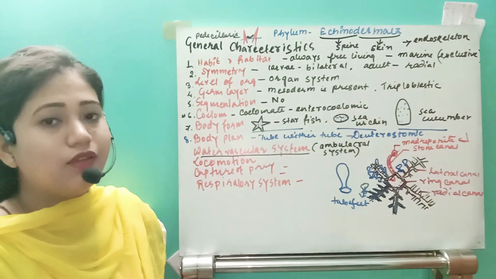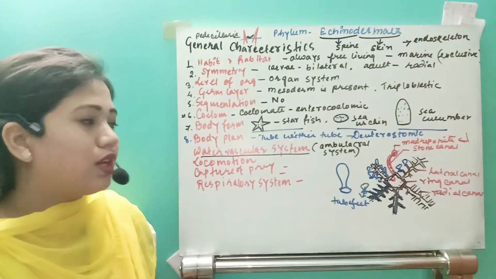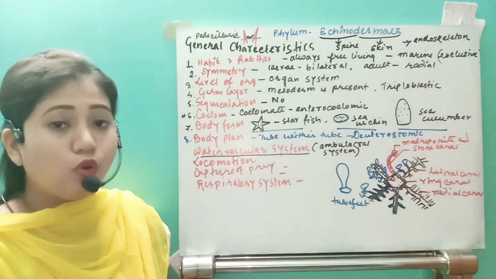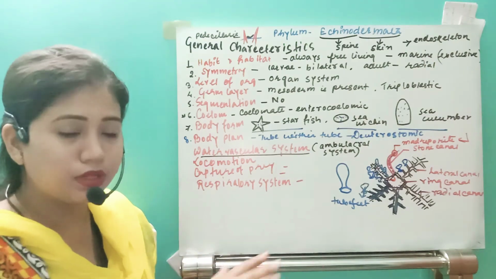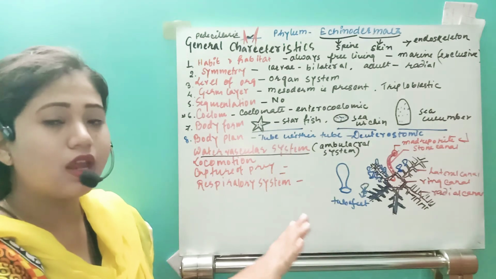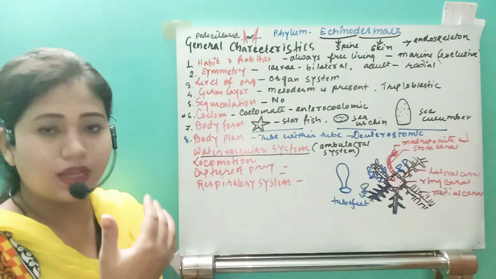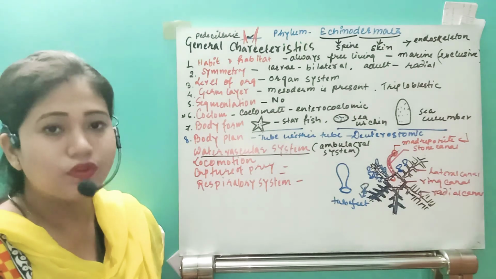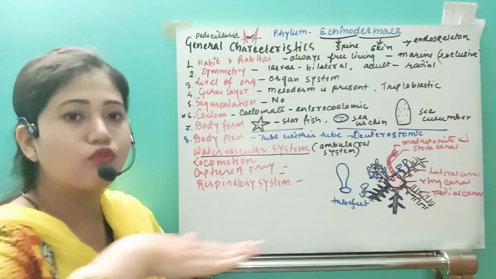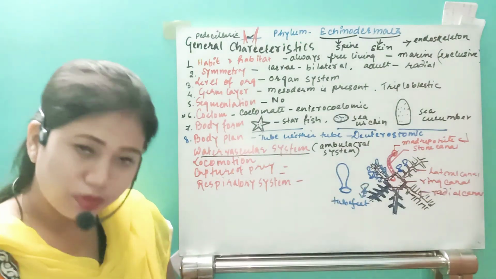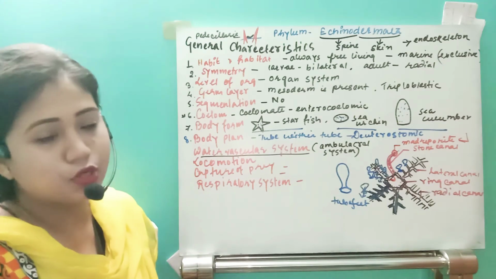Now we will see the function of this water vascular system. First of all, it helps this organism to move, to locomote. Whenever this organism propels the water, it pushes the water, and in the opposite direction they get movement, and this way the organism will move. This is just like jet propulsion. Suppose the organism has to move in this direction, it will propel the water in the opposite direction, and that is done with the help of the tube feet.